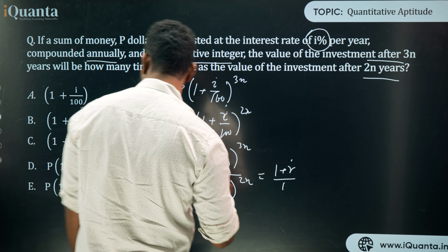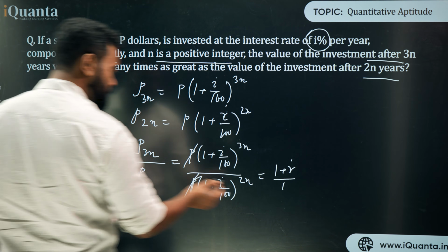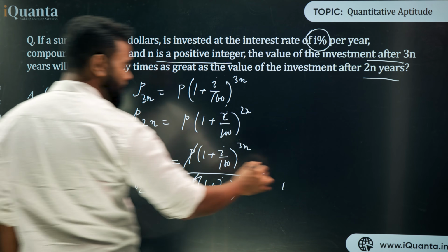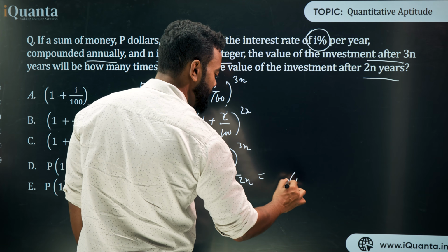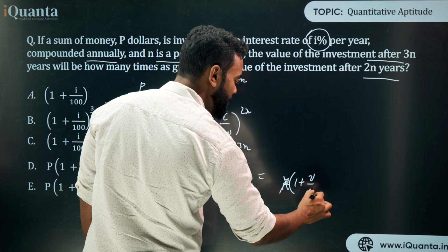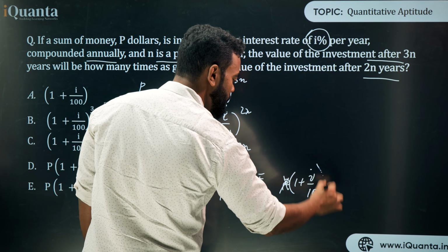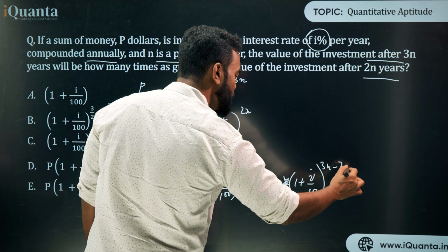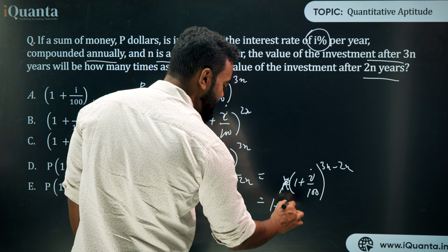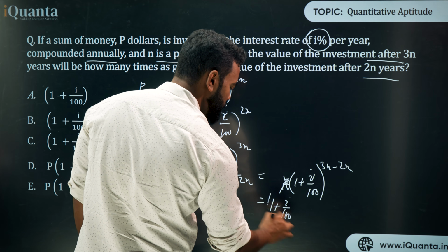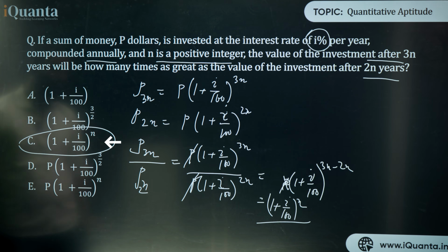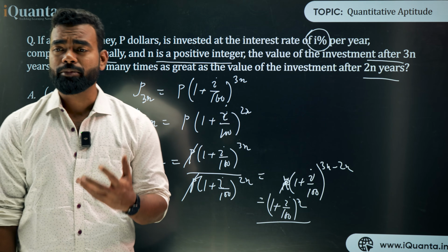So P into 1, the P gets cancelled out, so 1 plus I upon 100 to the power 3n minus 2n, because this is a to the power m by a to the power n. So this is 1 plus I upon 100 to the power n. So how many times? The answer is option C, 1 plus I by 100 to the power n. This many times it will be more.